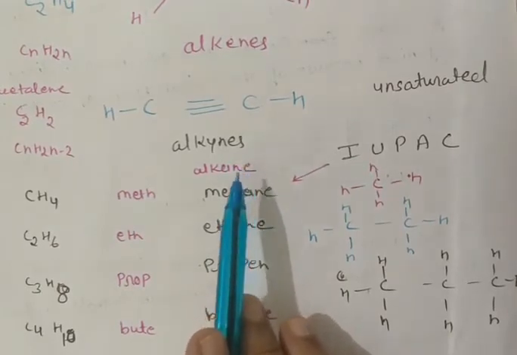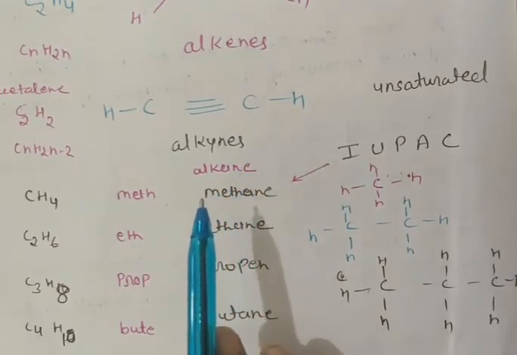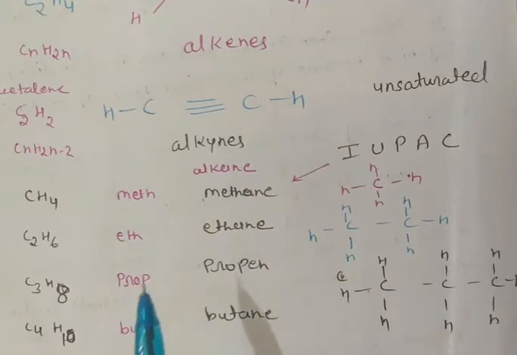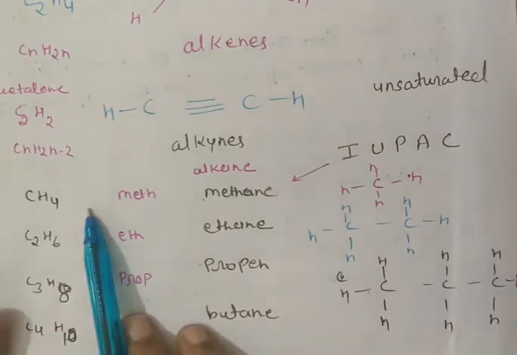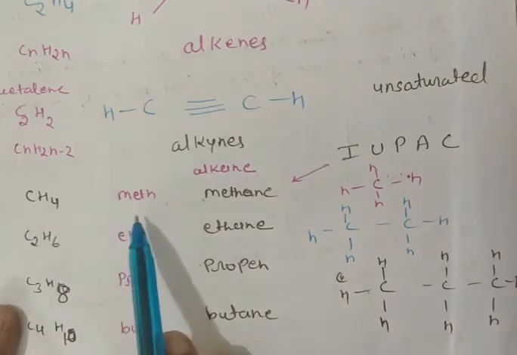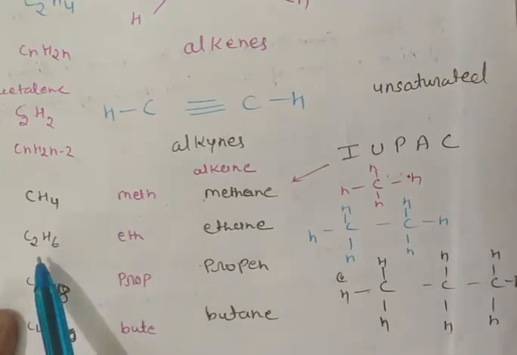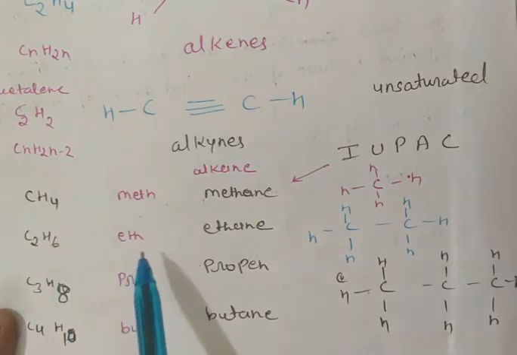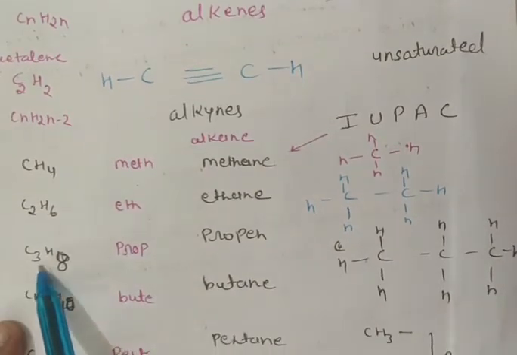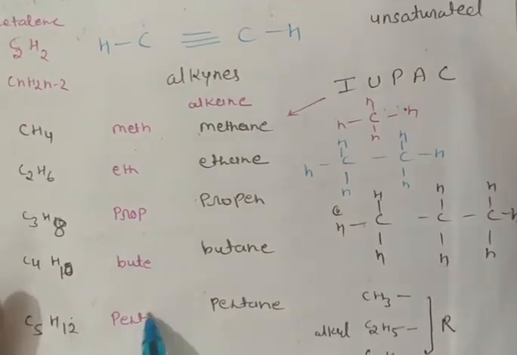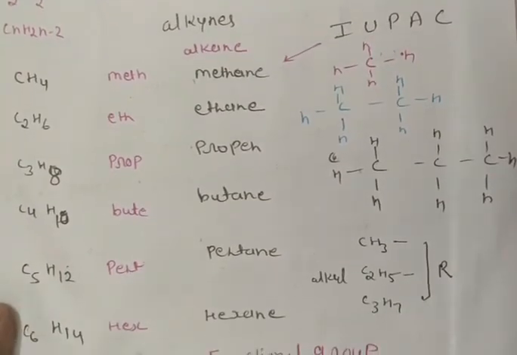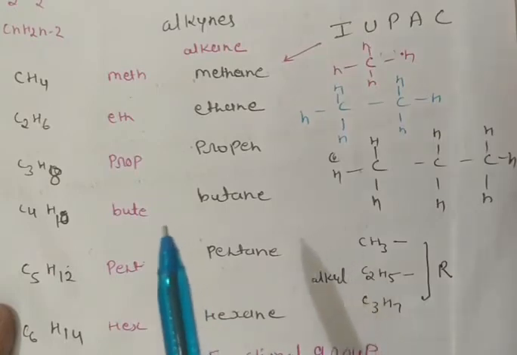Okay, now we come to alkane hydrocarbons. As we count 1, 2, 3, 4, 5, 6, 7, 8, 9, 10, similarly in chemistry, if there is 1 carbon it is considered meth, 2 carbon eth, 3 carbon prop, 4 carbon but, 5 carbon pent, 6 carbon hex, then hept, oct, non, dec.